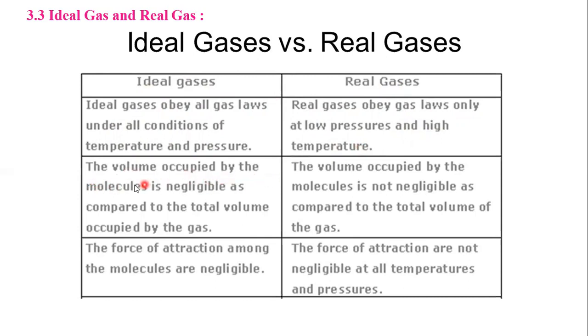In an ideal gas, the volume occupied by molecules is negligible compared to the total volume occupied by the gas, while in real gases it is not negligible. In ideal gases, forces of attraction among the molecules are negligible, while in real gases the forces of attraction are not negligible at all temperatures and pressures.